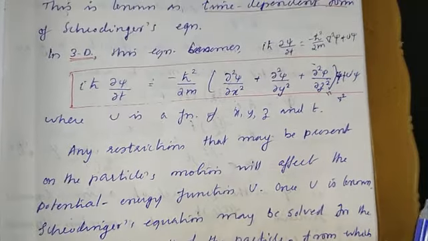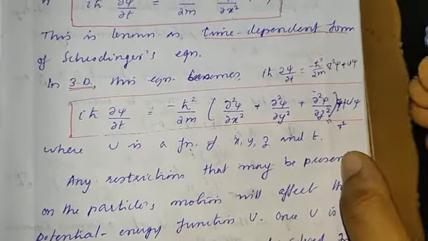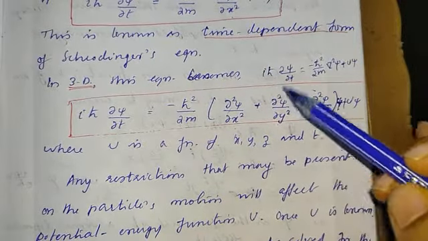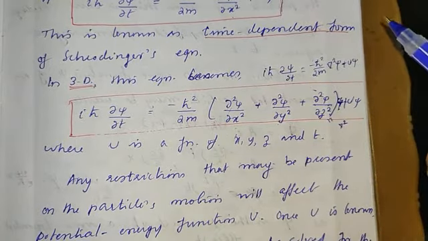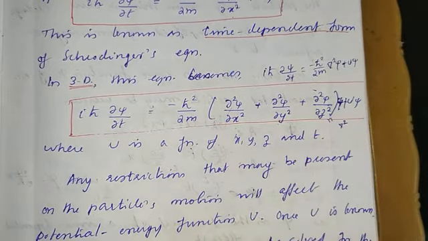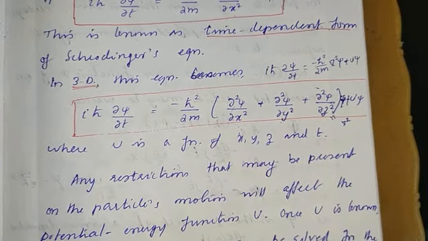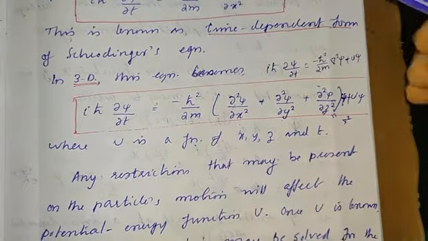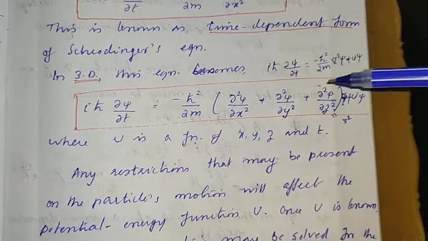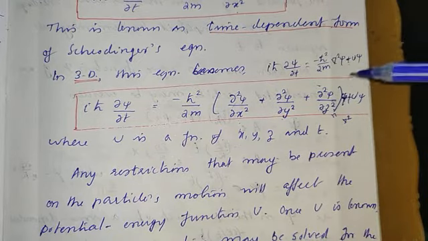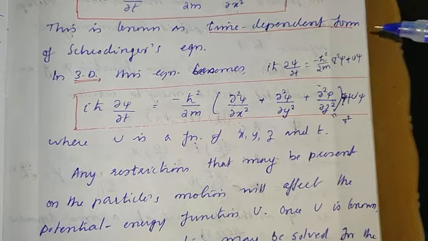We have already discussed that whenever we are dealing with a particle which is restricted, we derive a differential equation corresponding to the wave function, and then we solve for this wave function psi.